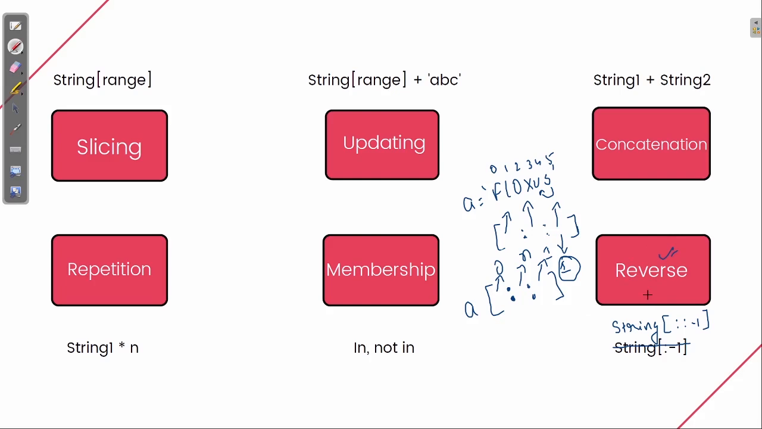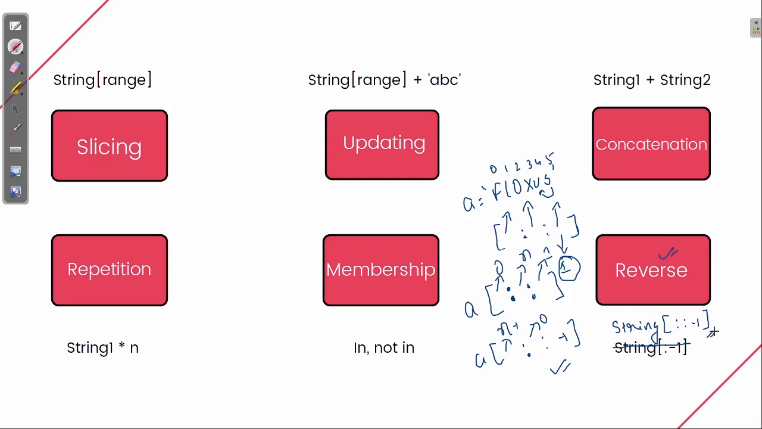So for that, you don't have to define the lower limit or upper limit. You just write the step count as -1. It will automatically take the value here as n minus 1. It will start from n minus 1, it will go till 0, and the step count will be -1, that is, it will go backward. That's why we are using -1 here.